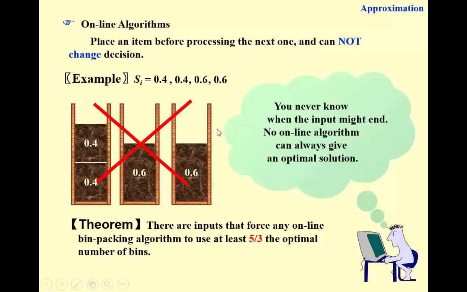And their ratios are all about 1.7. So what else can we do to obtain a better result? Well, if we can get more information, hopefully we can do a better job, right? So if before we pack anything, we can get a list of all the items, will it be better?